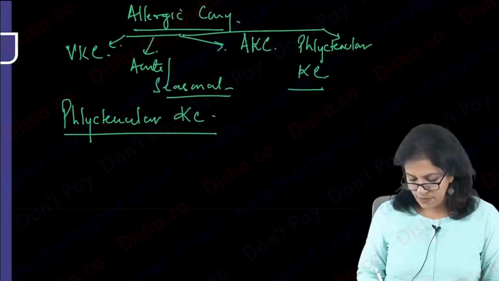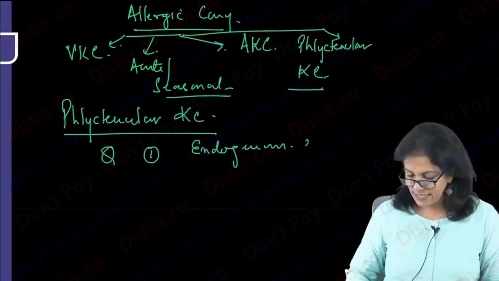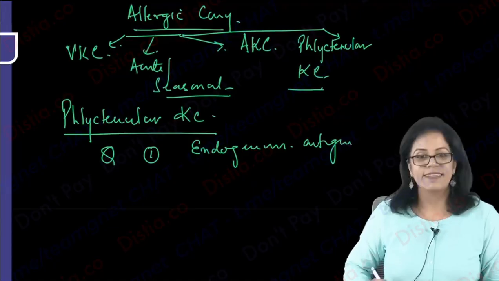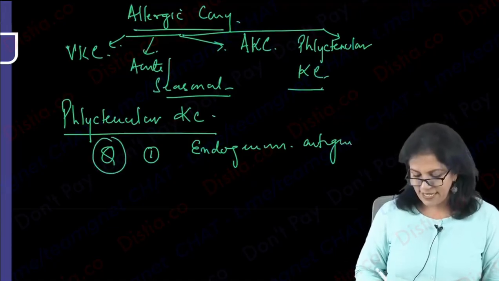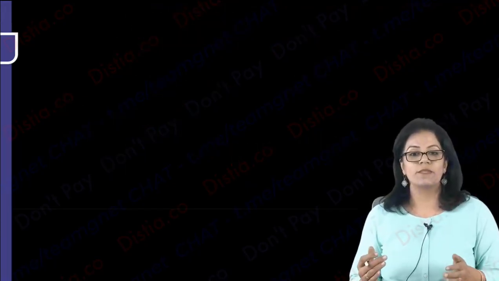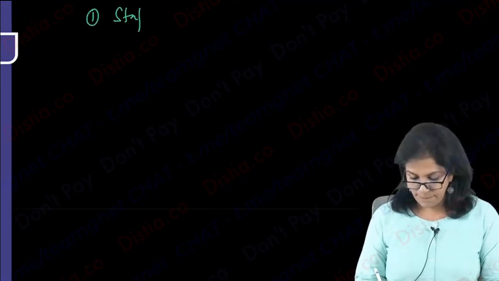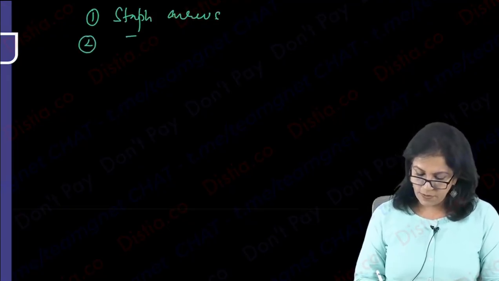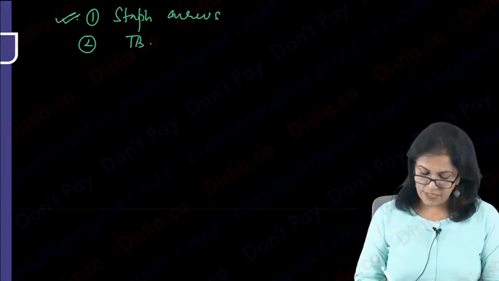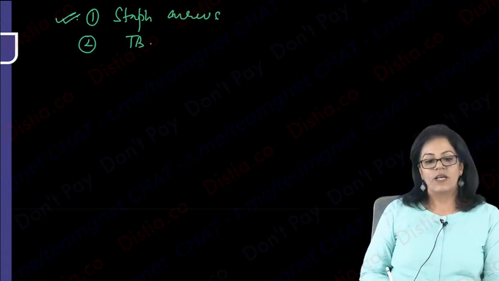keratoconjunctivitis. Very, very important. This is allergy towards endogenous antigen. Please remember, it is allergy towards the endogenous antigen. So this is an exam question. Can you see that? I've put a Q here. Which endogenous? Earlier we used to answer tuberculosis, but we all know now our first answer has to be Staph aureus. And second option would be tuberculosis. But first, always prefer Staph aureus. Right? Okay.